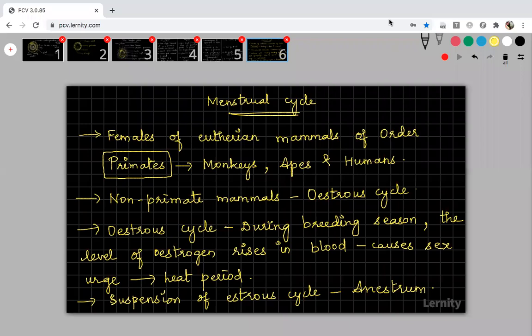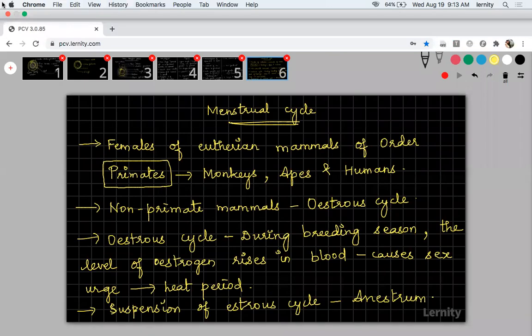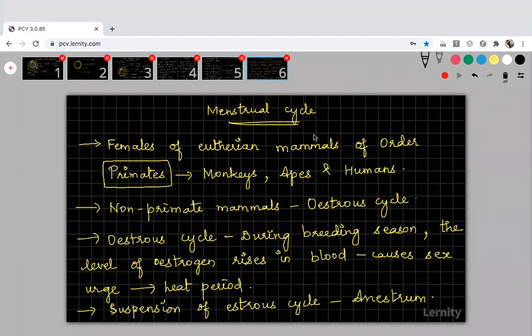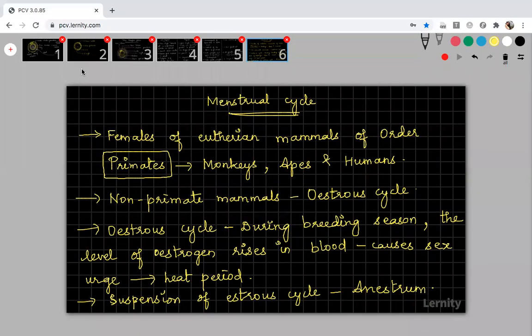And during this period, the body temperature will be high. That is what I told you, heat period. Okay, because the level of estrogen increases in the blood, it causes severe sex urge, and that particular period is called as the heat period.